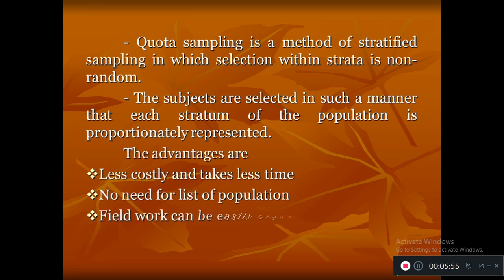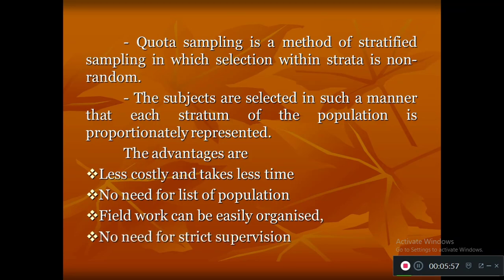But in quota sampling method, we do the sampling based on the proportionate level. In each category, like rich 50 people, in poor again 50, those who are coming in car 50 members. So like that we select in an equal number.